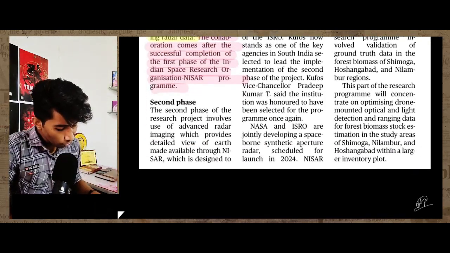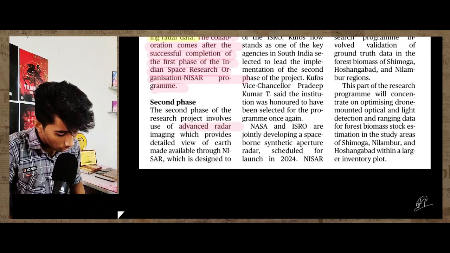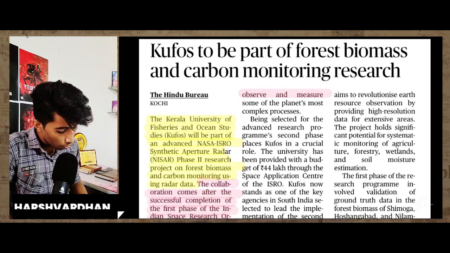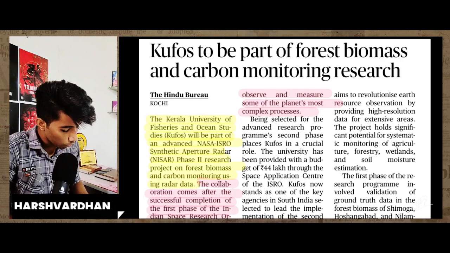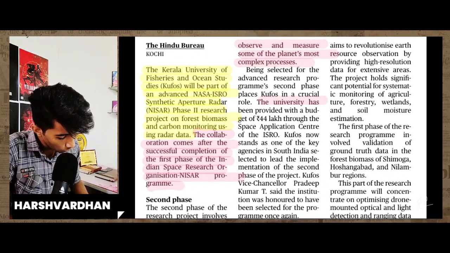Talking about the second phase, they will be using advanced radar imaging which provides a detailed view of Earth, made available through NISAR, which was designed to observe and measure some of the planet's most complex processes. Then the university has been provided with a budget of 44 lakh through the Space Applications Centre of ISRO.